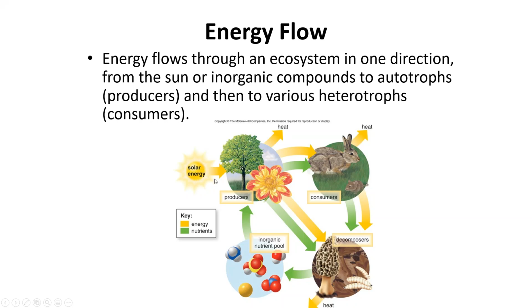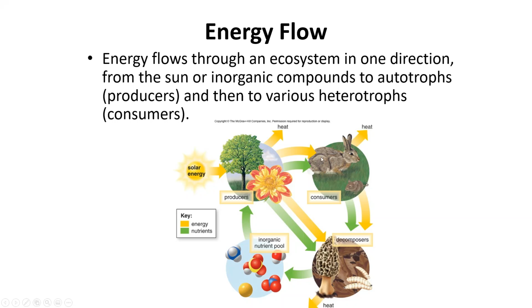Now, one thing I want you to notice, because you're going to hear about this in a later lesson, is that although the energy flows in one direction, it doesn't always go directly from organism to organism. For example, here we see the tree. The tree is losing some of its energy to heat. It's also losing some of its energy to the organism that's consuming it. And when you think about this rabbit, he's consuming the plant, but he's using that energy to live. He's using it to help heat his body. He's using it, or she's using it, for movement, for digestion.